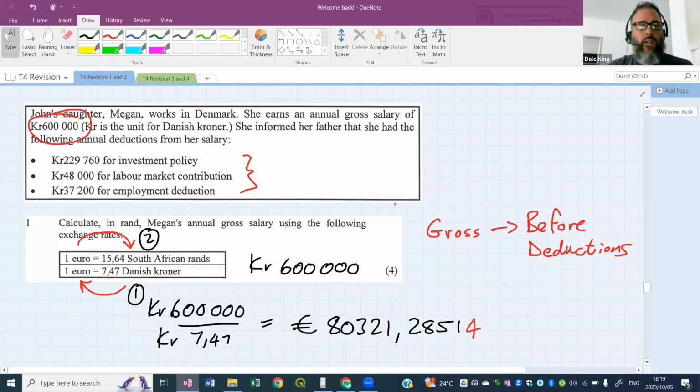All right. So there we go. On the screen are all the deductions. I want you to show me if these deductions together are more than 52% of her gross salary. Off you go. I'll give you 2 minutes.